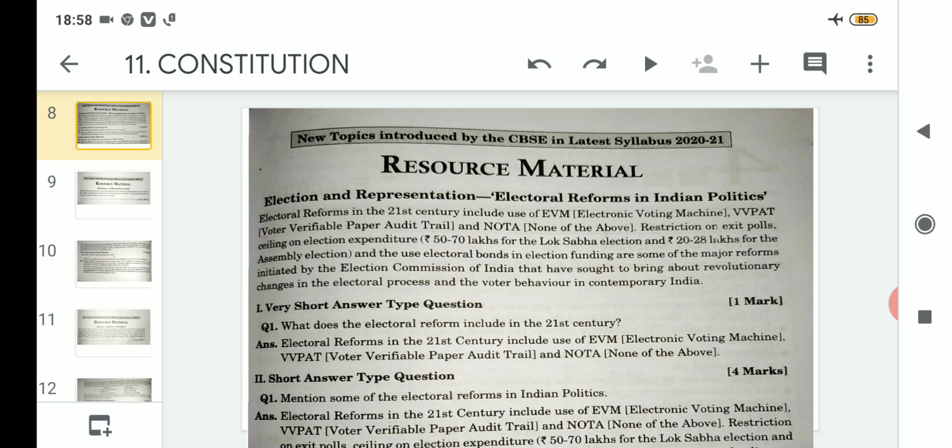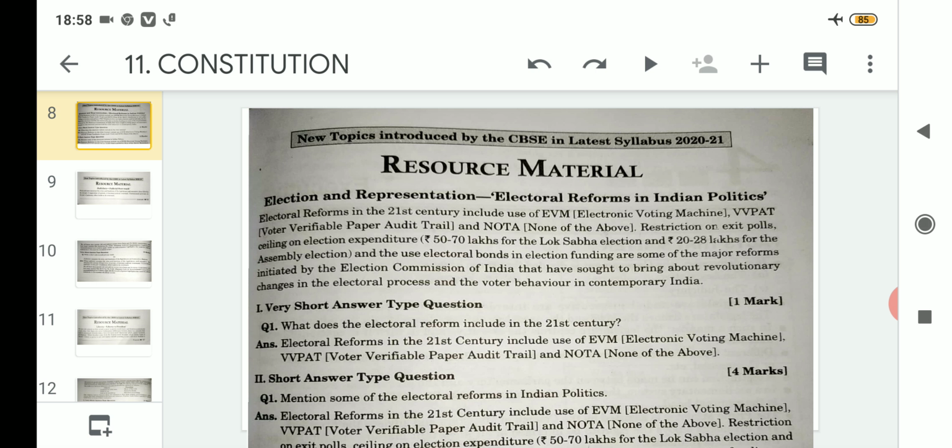So other than these new topics, the old topics are also there, but today onwards we will discuss all those new topics that are currently being introduced by the CBSE in this year's latest syllabus of 2020 and 21. That means that from 2020 onwards all these new topics will be carried on by the CBSE in the syllabus of Political Science of Class 11 Arts.